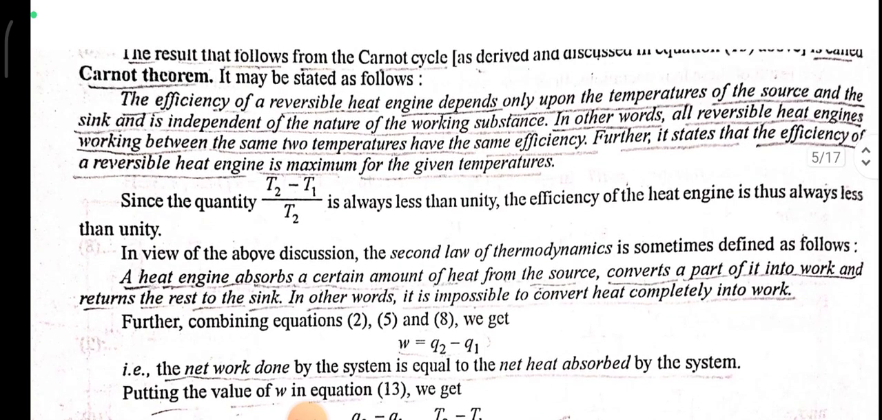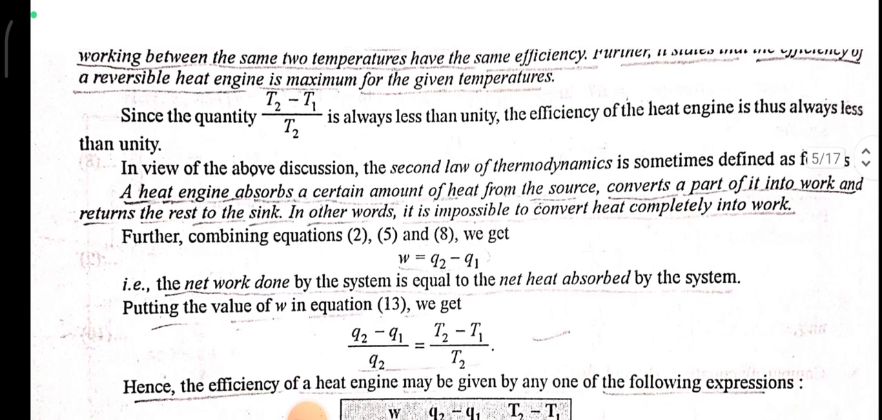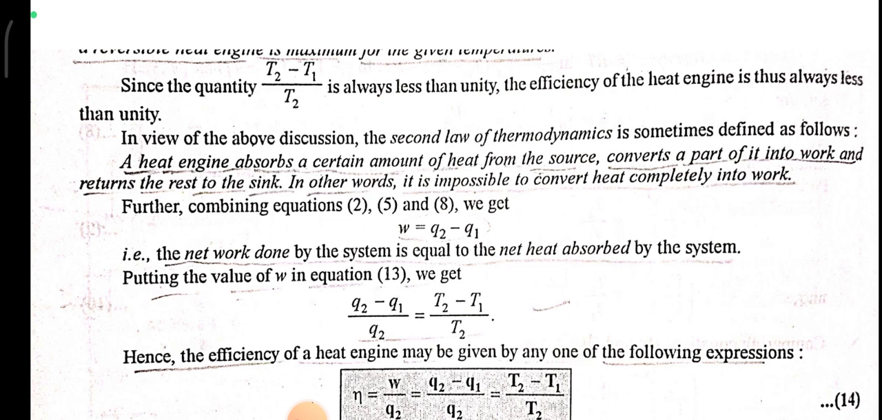The efficiency of a reversible heat engine depends upon the temperature of the source and the sink and is independent of the nature of the working substance. In other words, all reversible heat engines working between the same two temperatures have the same efficiency. Further, it states that the efficiency of a reversible heat engine is maximum for the given temperatures. Since the quantity (T2 - T1)/T2 is always less than unity, the efficiency of a heat engine is thus always less than unity.